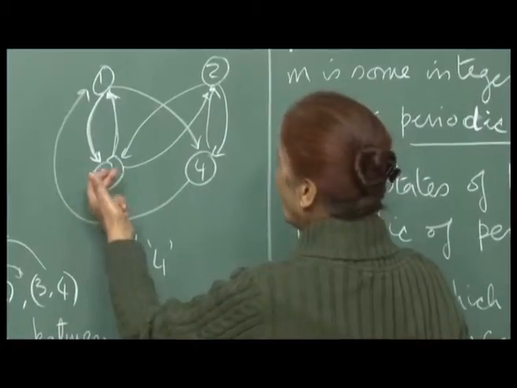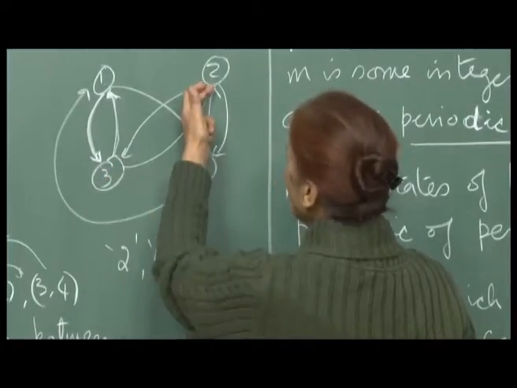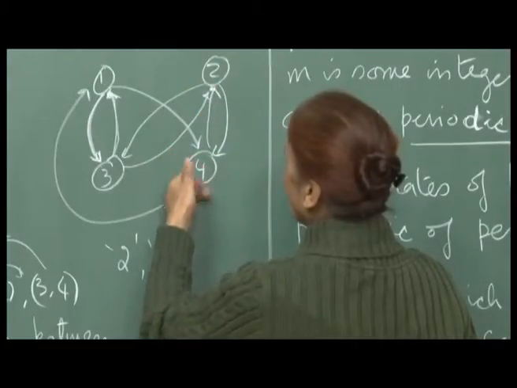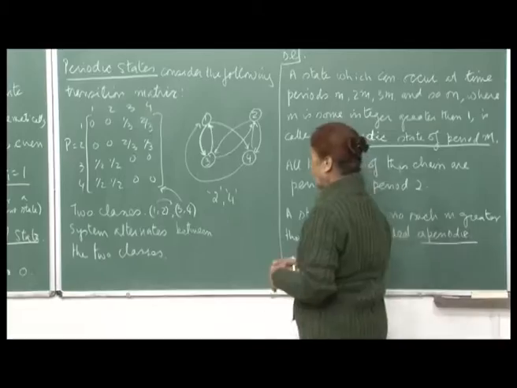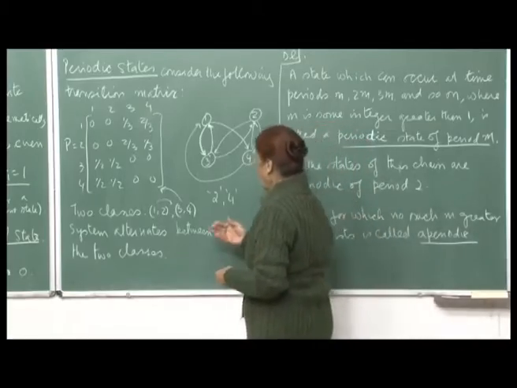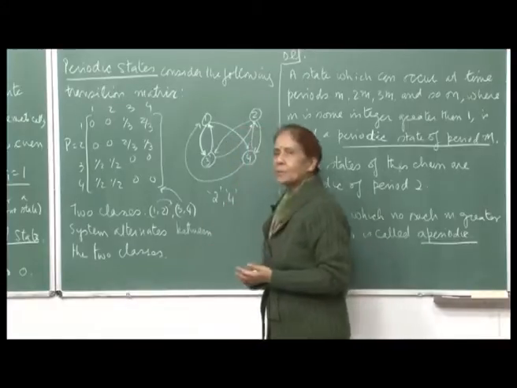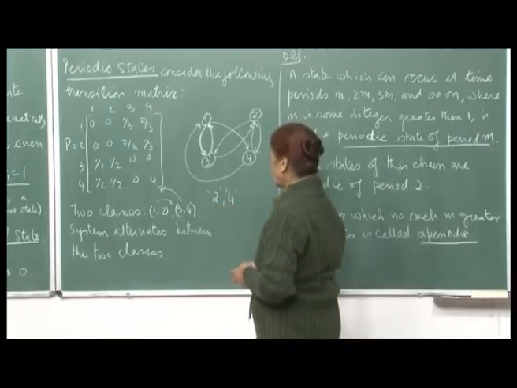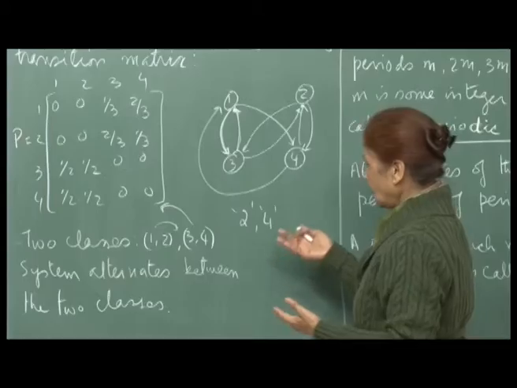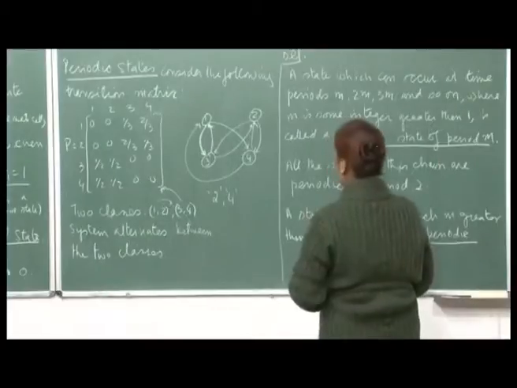From 3 you may go to 2 and then come back, or you may go to 2, then 4, then 4 to 1 and 1 to 3. So all the states, starting from that state, can be revisited either in 2 transitions or in 4 transitions. You can see that there is a periodicity, and so let us now make a definition.